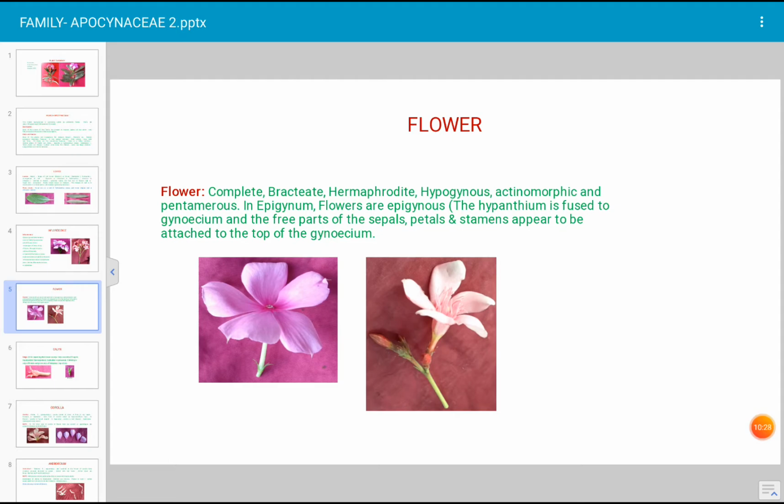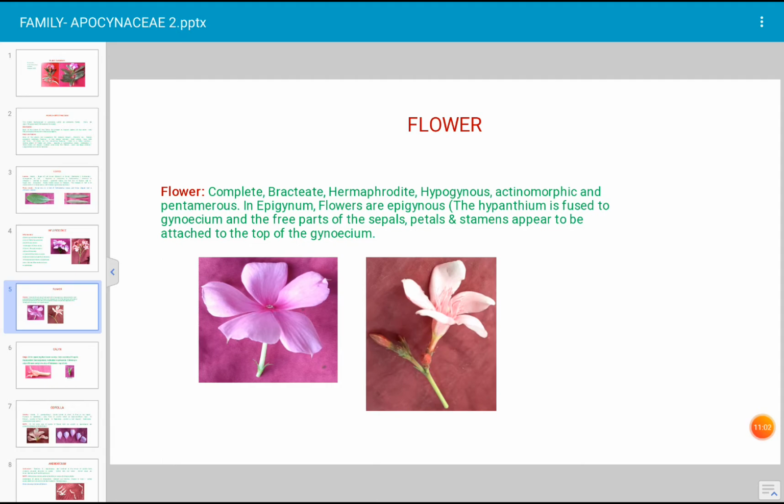A bract is a small leafy structure that occurs at the base of the pedicel of the flower. What is pedicel? Pedicel is the stalk of the flower. When such a small leafy structure occurs at the base of the stalk of the flower, that structure is known as bract. When the bract is present in the flower, such a flower is described as a bracteate flower. And the flowers of the Apocynaceae family are bracteate.